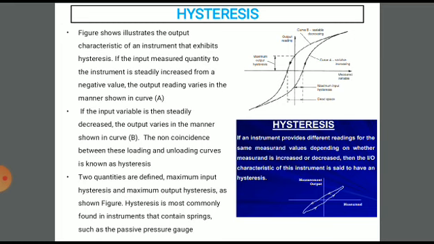Now the first case is the hysteresis effect due to internal friction. You can see the curve A in the diagram. So this is regarding the hysteresis effect due to internal friction. When the input of the instrument is slowly varied from 0 to full scale and then back to 0, its output varies as shown in the figure. So there will be no zero output. It will produce some output.